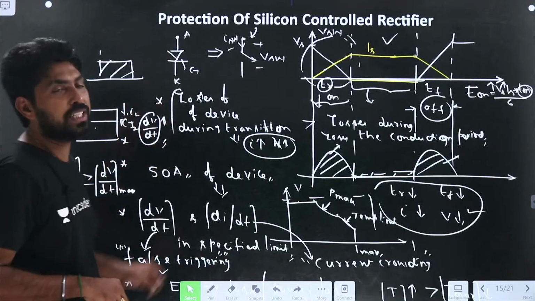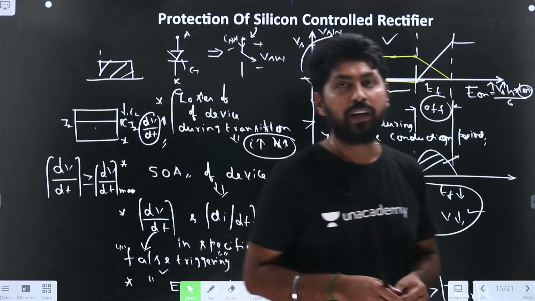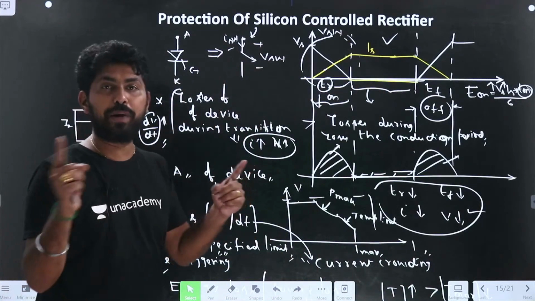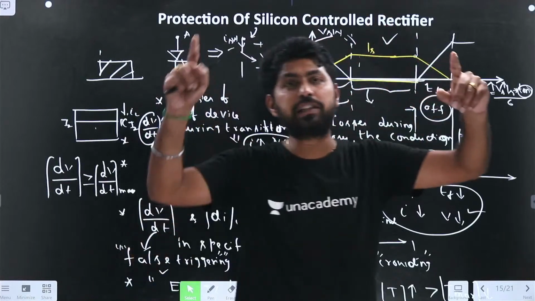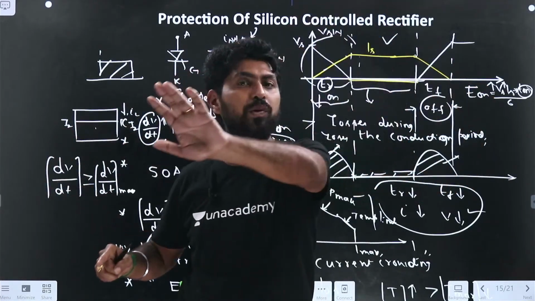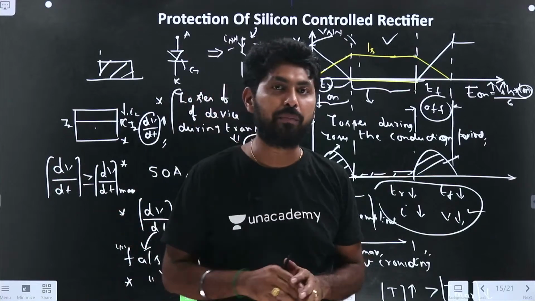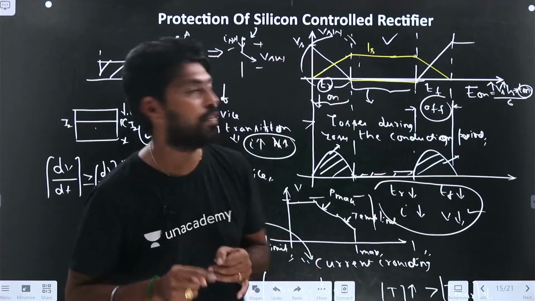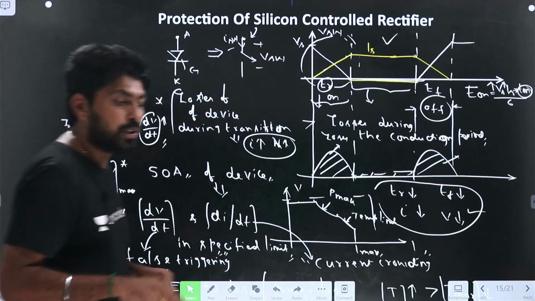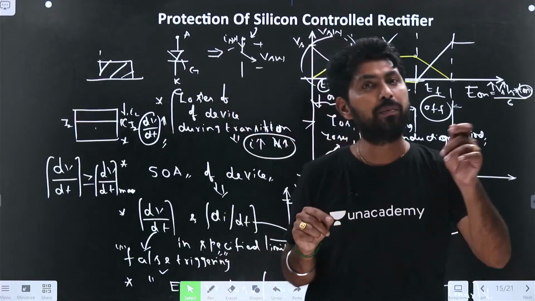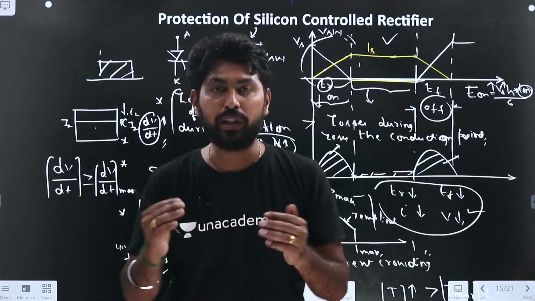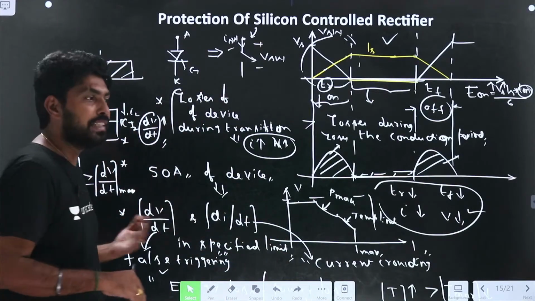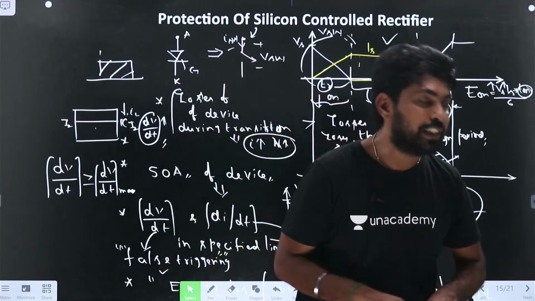So why is the protection needed? The answer is to make the device operate within the safe operating area, that is maximum voltage, maximum current, maximum power and maximum temperature limit. And the second point is to keep the dV/dt and di/dt values within the safe region, that is, within the specified maximum limits. If it is not maintained, what happens?